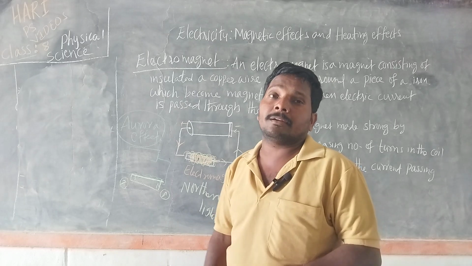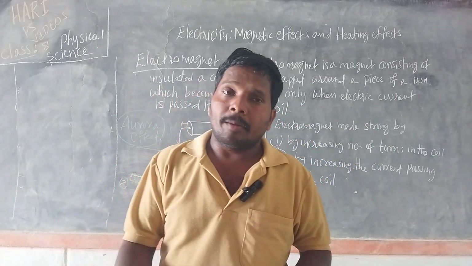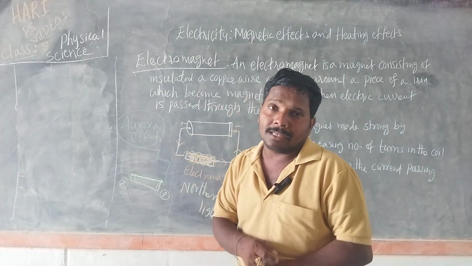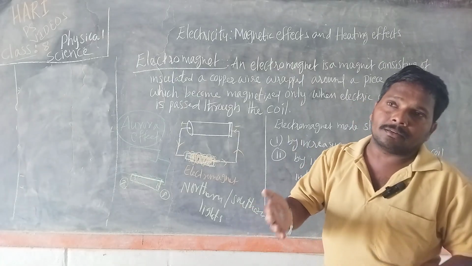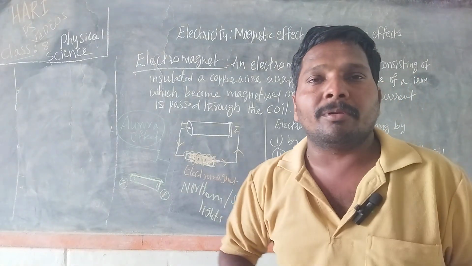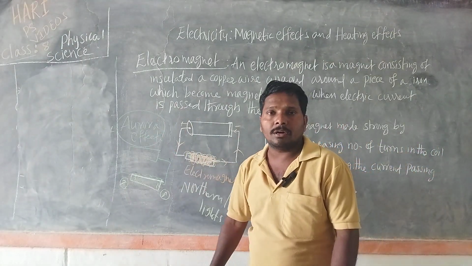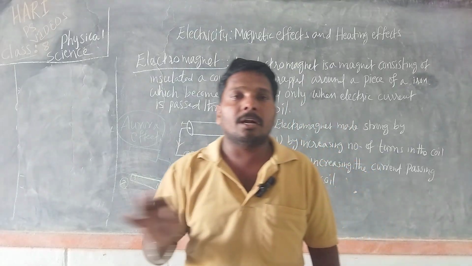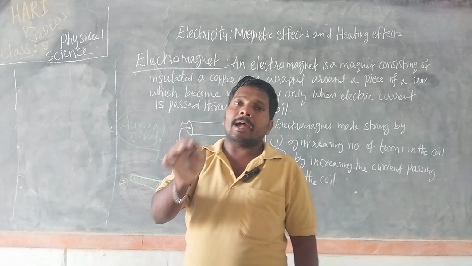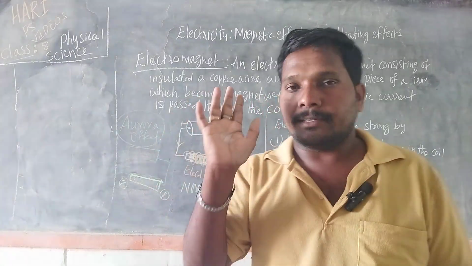But we cannot separate plastics, synthetic clothes, or glasses with electromagnets, because fibers, plastics, and glasses are not magnetic substances. They won't be attracted to the electromagnet. That's why we should not use electromagnets to separate scrap like plastic, clothes, glasses, etc.